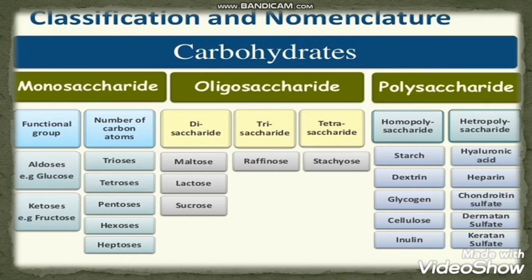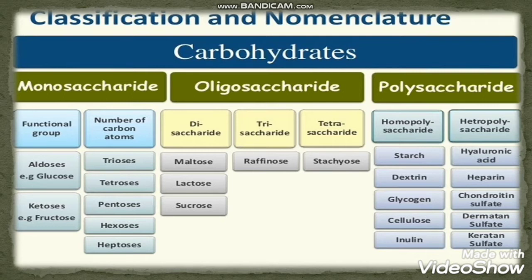Now on the basis of the number of carbon atoms, monosaccharides are known as triose if three carbons are present, tetrose when four carbons are present, pentose when five carbons are present, and so on: hexose, heptose, like that. Now coming to the next thing, that is oligosaccharide.